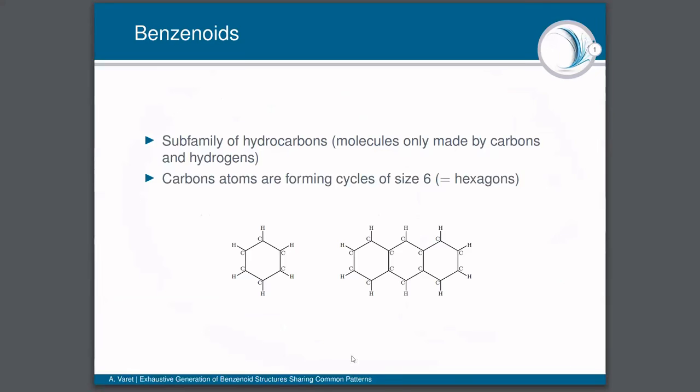If we look right here, we can see two examples of well-known benzenoids, with the benzene at left and the anthracene at right. Moreover, for some reasons, we are not really interested in the hydrogens, so we are not going to represent them, like you can see in the following representation.